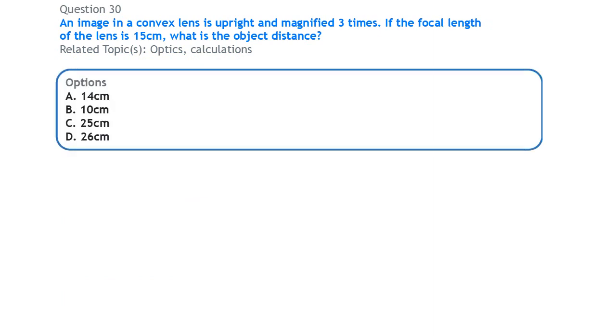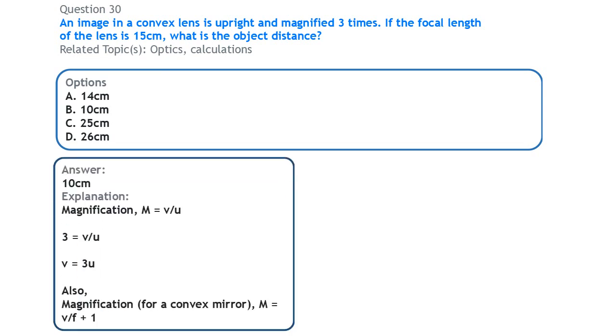Next, also on optics, an image in a convex lens is upright and magnified 3 times. If the focal length of the lens is 15 centimeters, what is the object distance? The formula for magnification is equal to the image distance over the object distance.